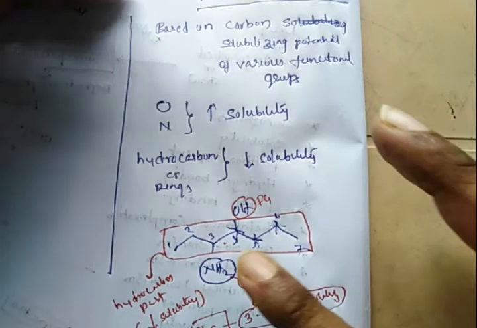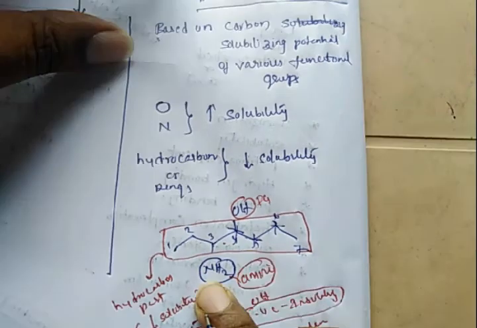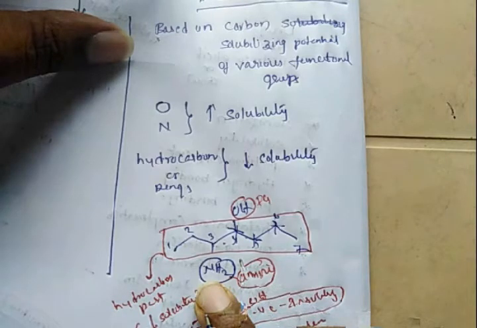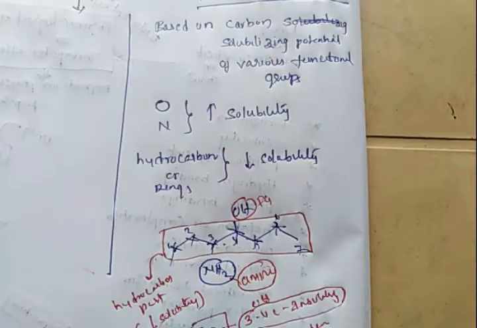Along with the OH group, when you introduce an NH2 group, it also compensates 3 carbon atoms: 1, 2, 3. So the insolubility of this compound is now due to only 1 carbon. So OH and NH2 are winning the race, and they will increase the solubility of the organic compound.